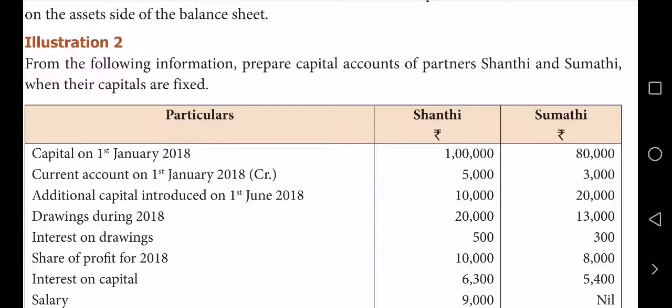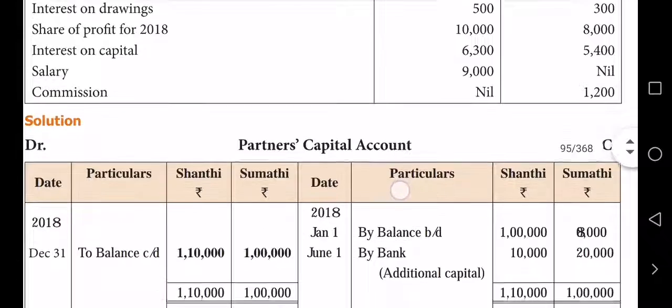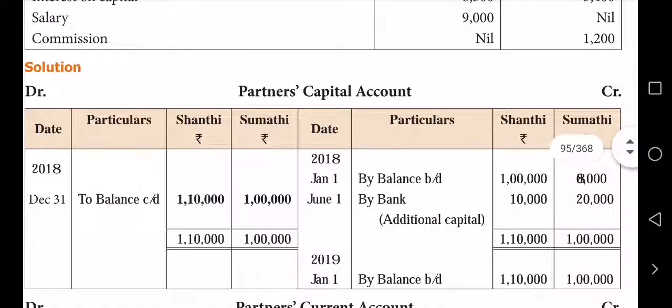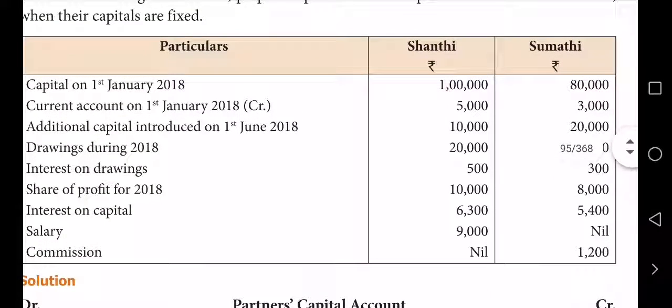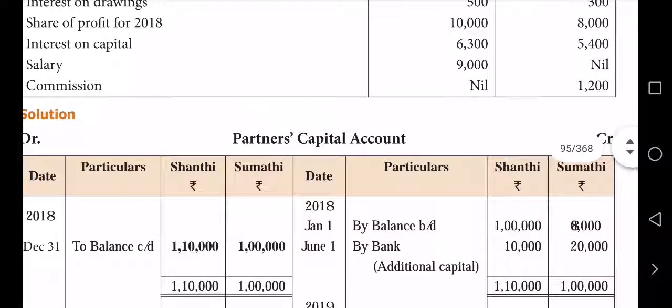Now see how to open this. Partners capital account, write it in the center. Then debit side as usual: date, particulars, inner column first partner, outer column second partner. Similarly credit side: date, particulars, then inner column first partner, outer column second partner. Then it begins with opening capital, that is by balance brought down.